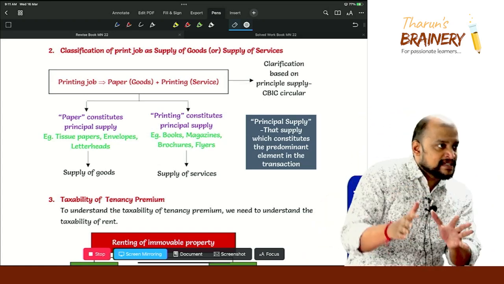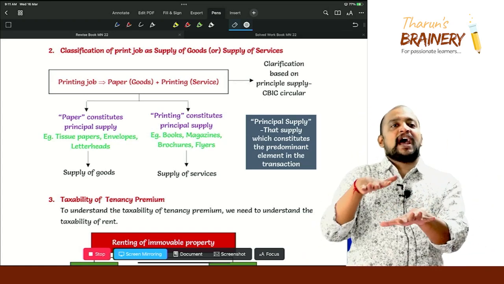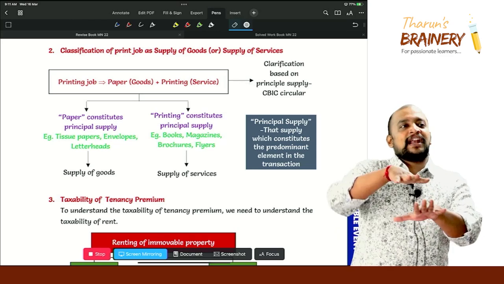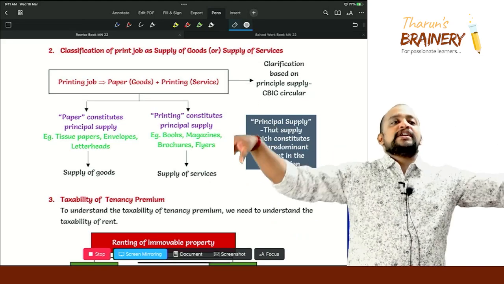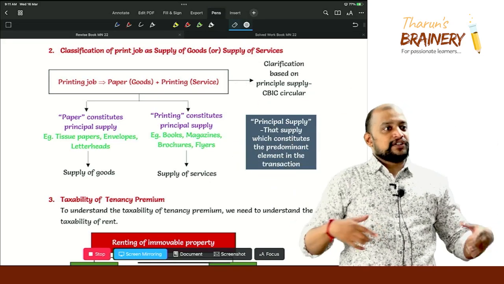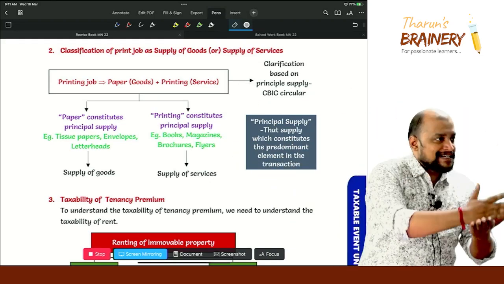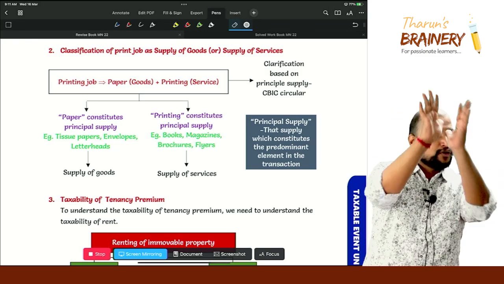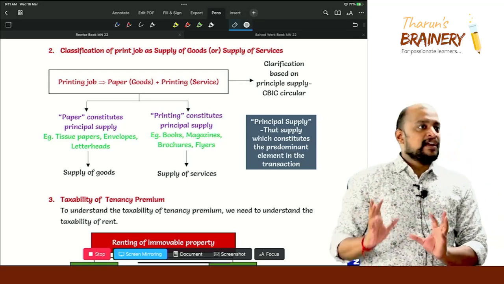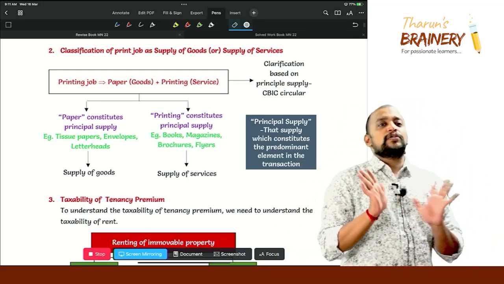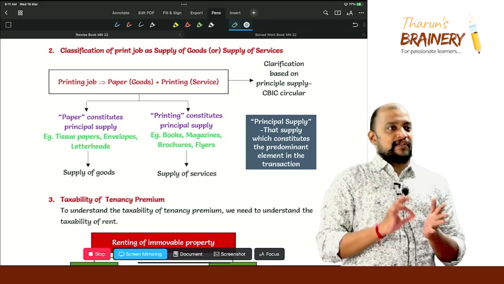And he will do the printing, sequencing, because the printing will not happen in A4. The printing will happen in a dummy size, that is in a single paper there will be 4 pages, so that they need to properly fold, cut and bind it and give the book to you, correct or not? So this job is service, printing. So now, is it goods or is it services is the question.